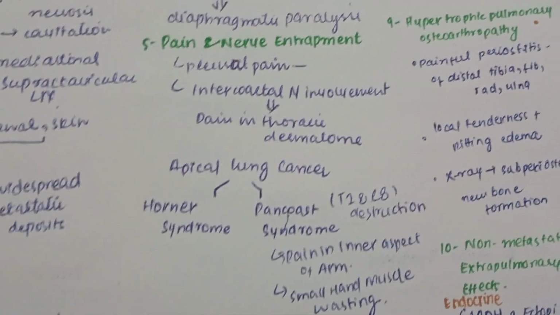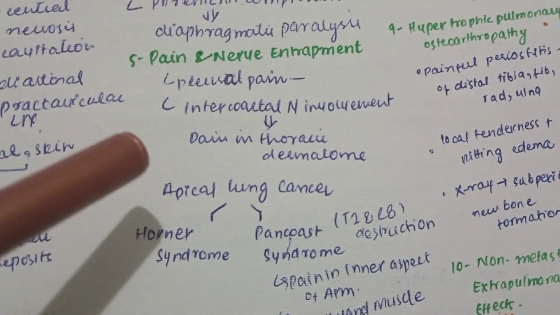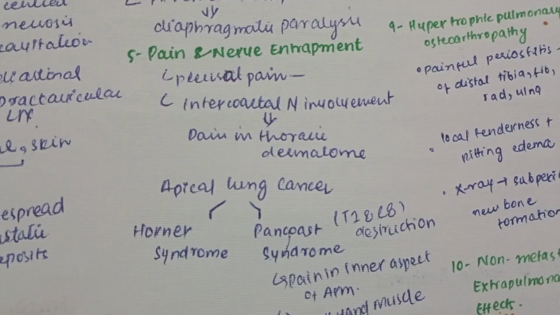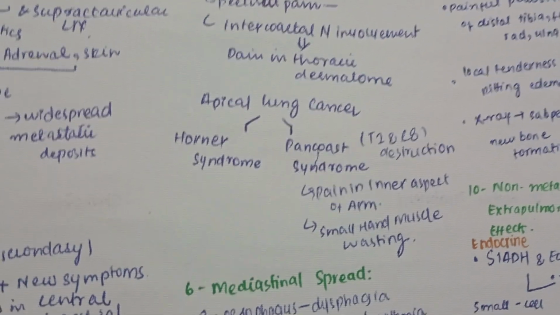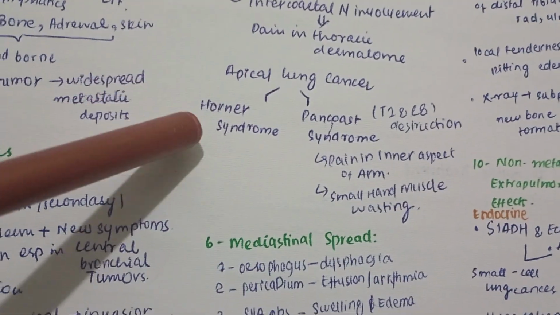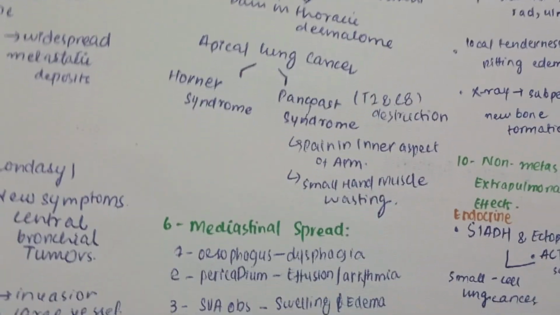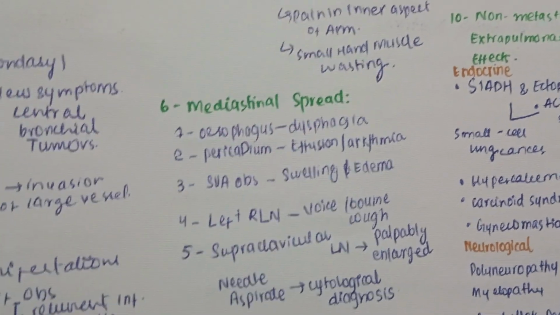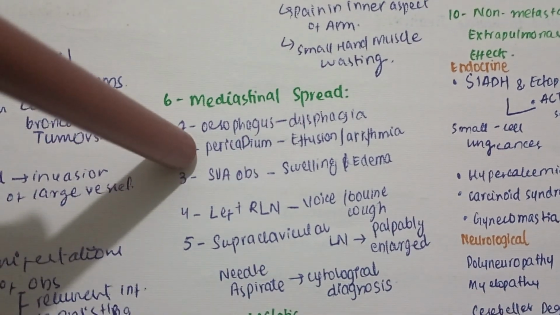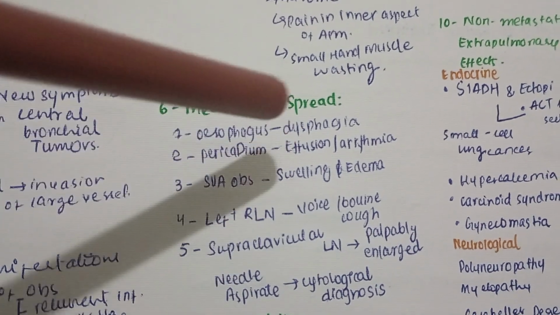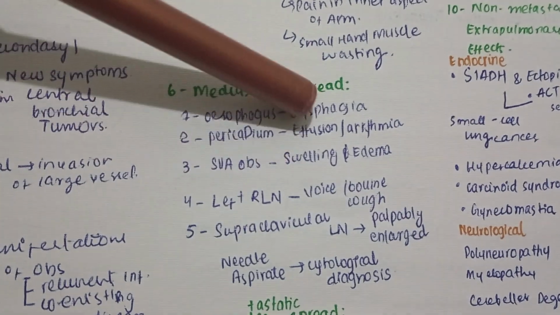Next is the pain and nerve entrapment. If the pleura are involved, then pleuritic pain can occur, and because of the involvement of the intercostal nerve, there can be pain in that thoracic dermatome. Similarly, in case of apical lung cancer, Horner syndrome and Pancoast syndrome can occur. Now, next is mediastinal spread. The esophagus is a component of the mediastinum, so if it is involved, then dysphagia occurs, and pericardium involvement results in effusion and arrhythmia. Here is pericardial effusion, and SVC obstruction causes swelling and edema.